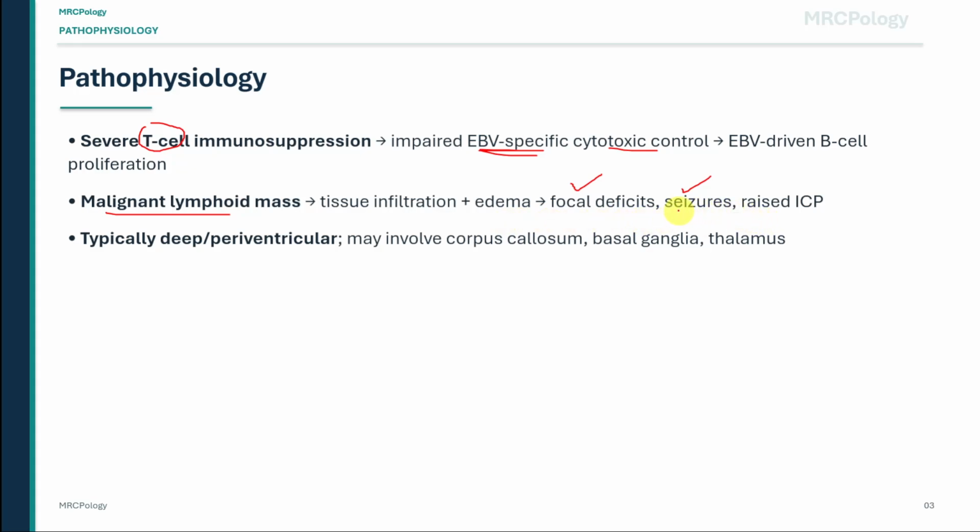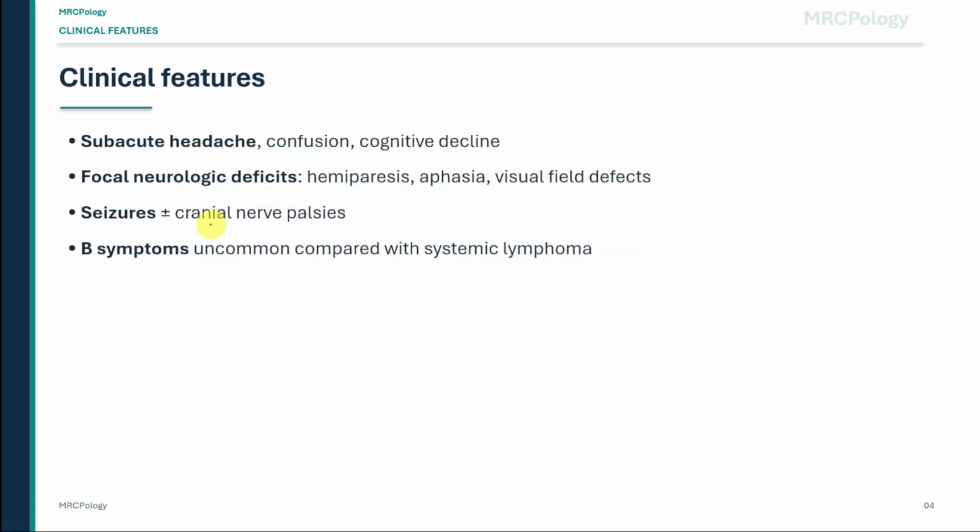The lesions are typically deep or periventricular. Important sites include the corpus callosum, basal ganglia, and thalamus. This deep location is one of the clues that should make you think about CNS lymphoma.